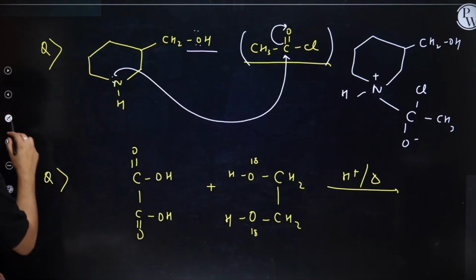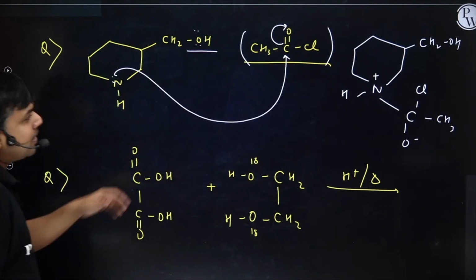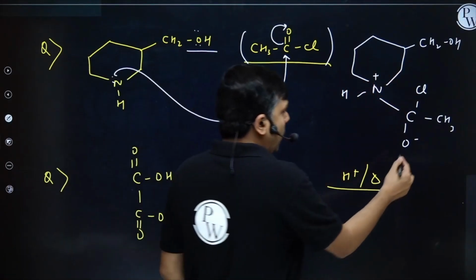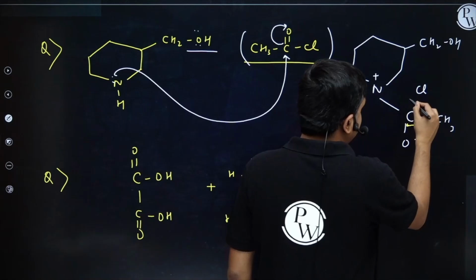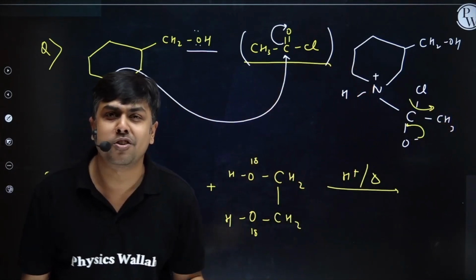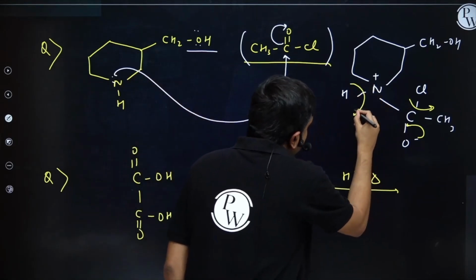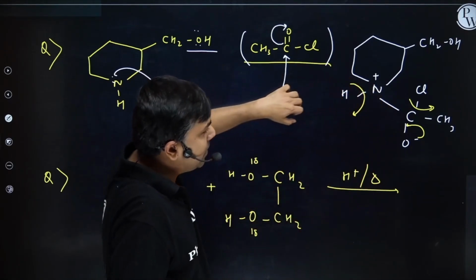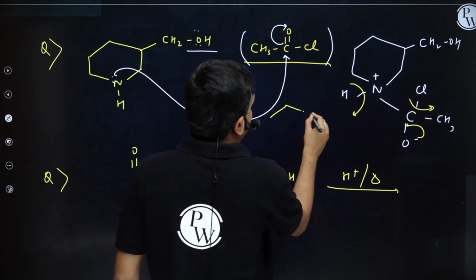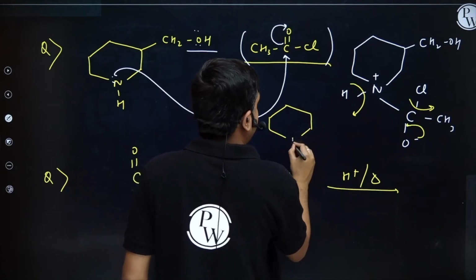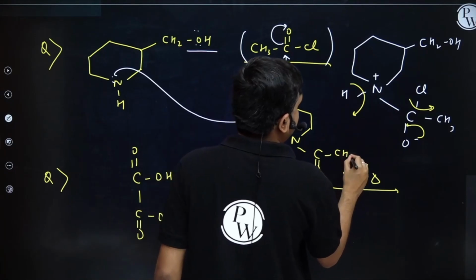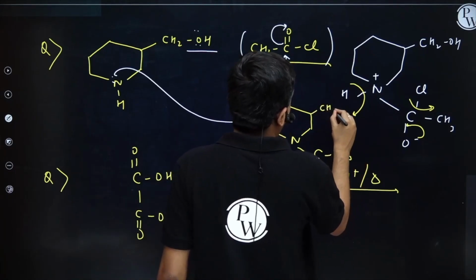Now, O negative and leaving group as chlorine. We've studied this reaction, right? O negative will back delocalize, Cl will get departed, nitrogen cannot bear positive charge on it, will easily undergo deprotonation, so it will lose one H+ from here, Cl- from here. And the product which I am going to get is this one: N-C=O-CH3, CH2OH.